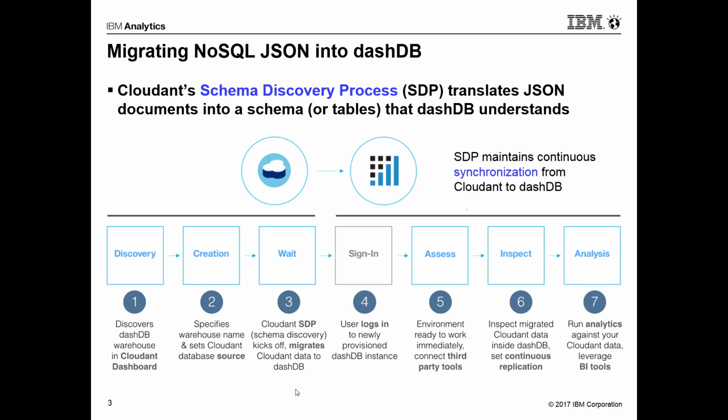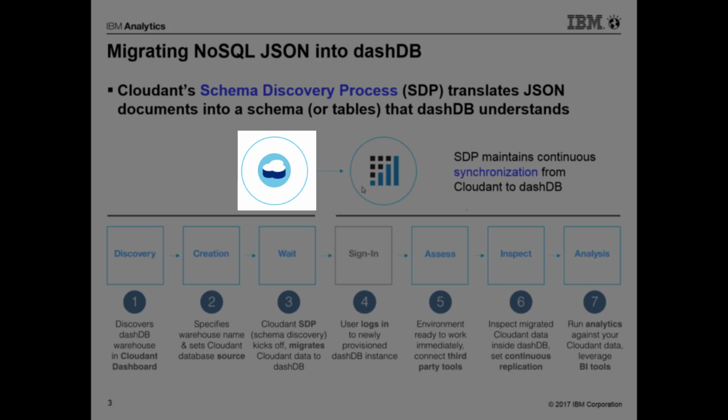Hello, I'm Bert Villalpando, and I'm going to show you a demo today of migrating NoSQL JSON data from a Cloudant service into a dashDB analytics database. It's going to be using the Schema Discovery Process, or SDP, that we spoke about in our presentation. It's going to start from Cloudant and move into dashDB,